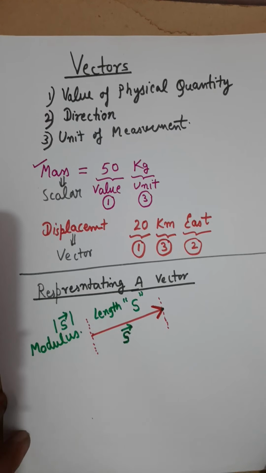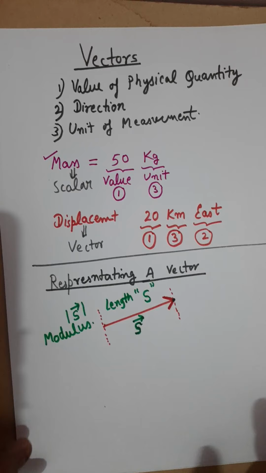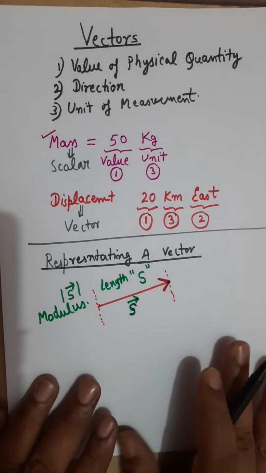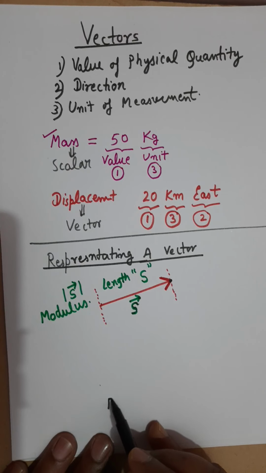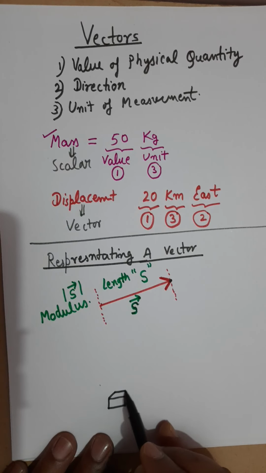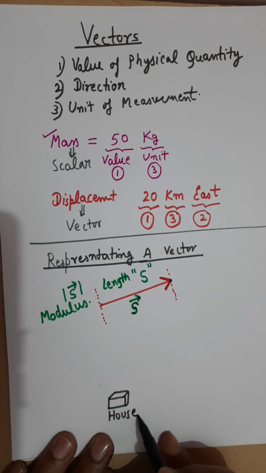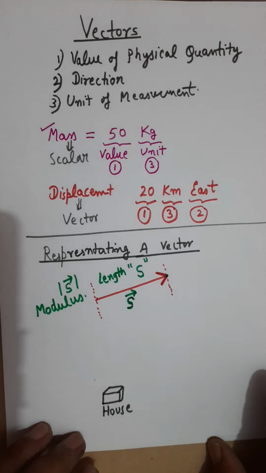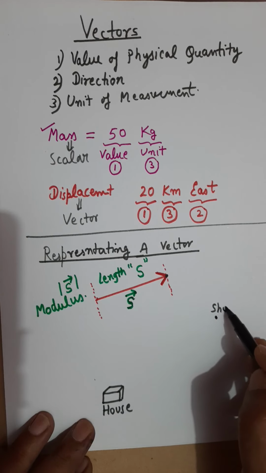Now the next part. I am going to use displacement as an example. Now suppose this is your paper, and let's say your house is at a particular location. Let's say this is your house, located at a particular point, and you want to go to a particular place, suppose to some market.